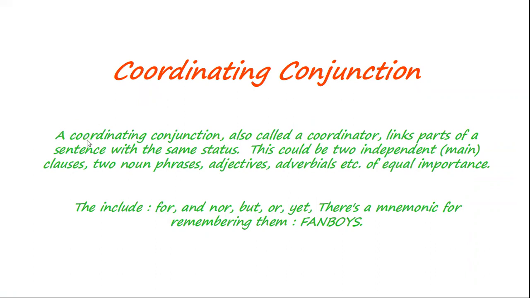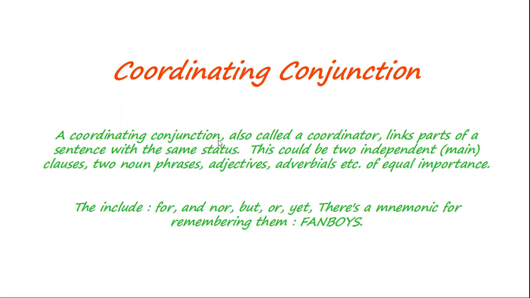So a coordinating conjunction, also called a coordinator, means to link.